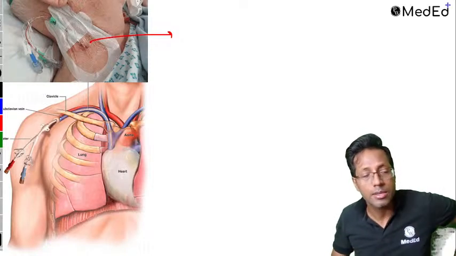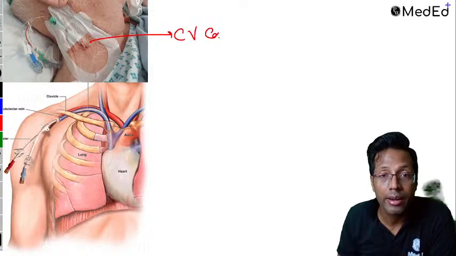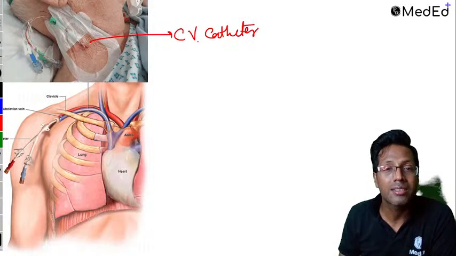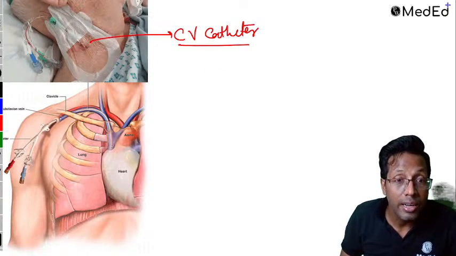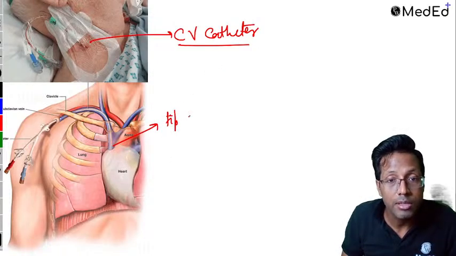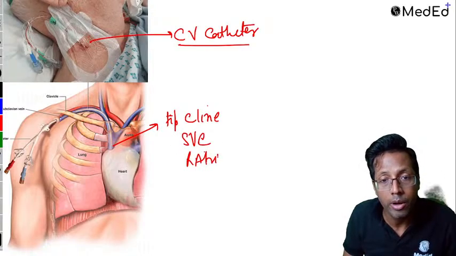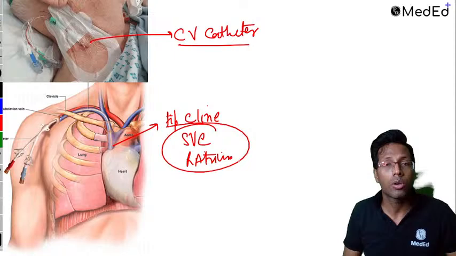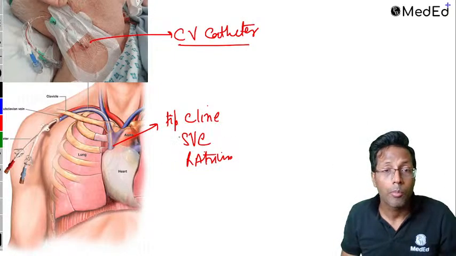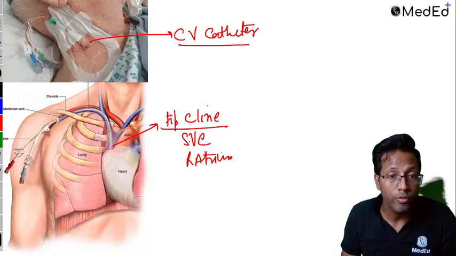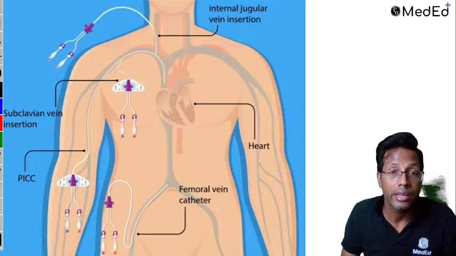PICC central line, correct. It's a central line, right? Central line is also called a central venous catheter, right? And central line means it lies in the central vein of the body. Important point, where does the tip lie? The tip of the central line lies at the junction of the superior vena cava and the right atrium. Important point. And therefore you can have complications related to the heart also, right? What are the sites from where you can insert it?